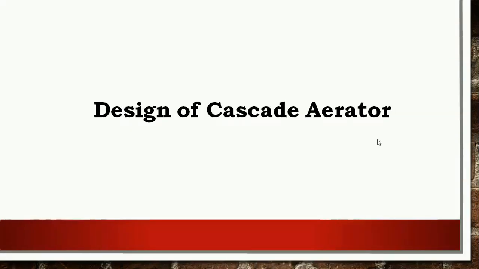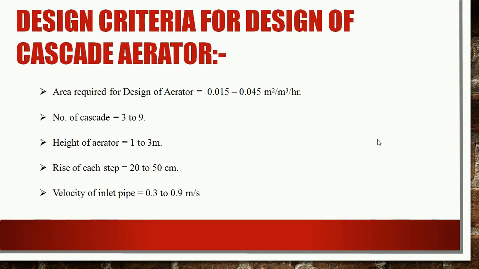Now we will see design of a cascade aerator. But before that, we have to have a look over various design criteria which should be kept in mind while designing a cascade aerator. So the very first criterion is the area required for design of aerator, which should be in the range of 0.015 to 0.045 meter square per meter cube per hour. It should be not less than this or not more than the upper value.